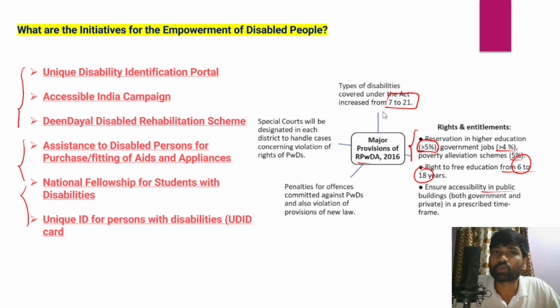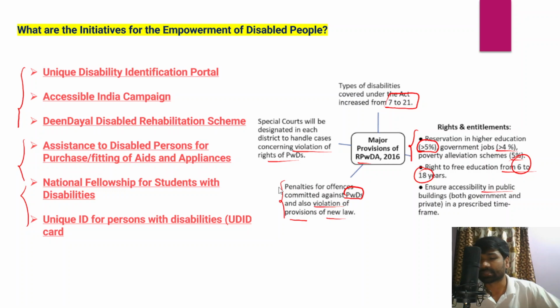And special courts will also be designated in each district, and these special courts will handle cases concerning violation of rights of persons with disabilities, and also penalties for offences committed against persons with disabilities, and for the violation of provisions of the new law. So all these things are being introduced as part of the Persons with Disabilities Amendment Act of 2016, right?